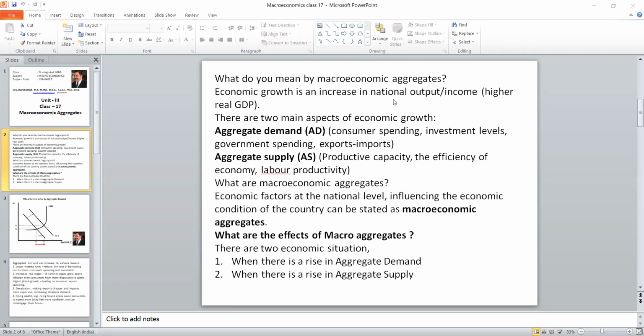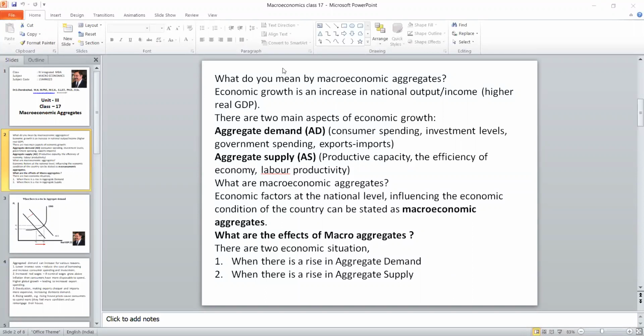This aggregate supply is a reaction to the aggregate demand. When demand increases, we are supposed to increase the supply, failing which it will affect the price level, employment level, and lifestyle level. All these things will be affected. So demand is a cause and supply is the effect.